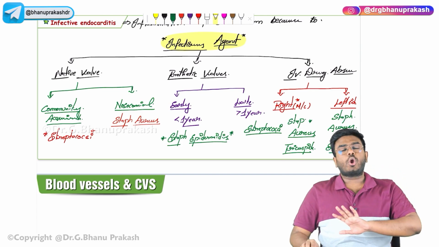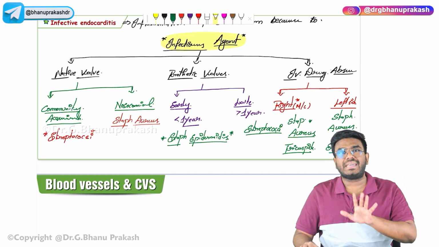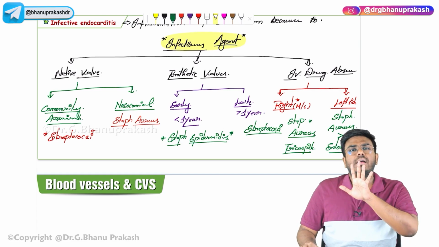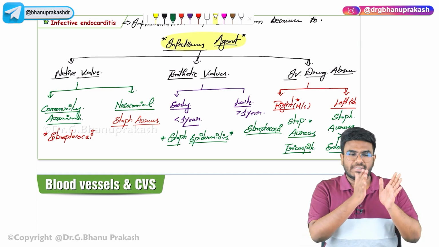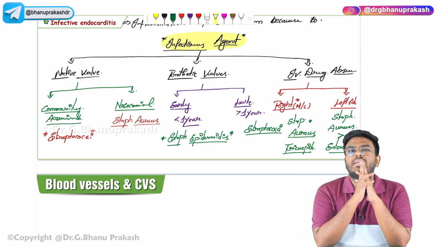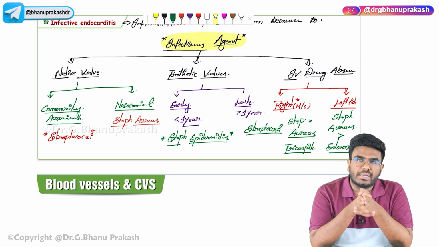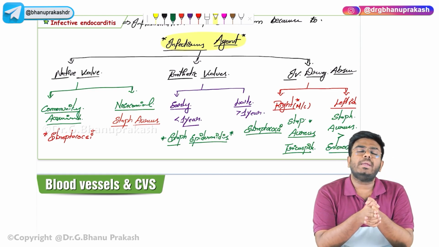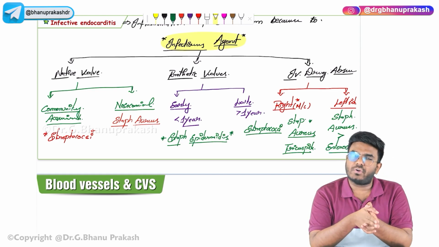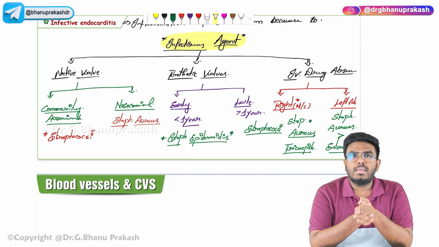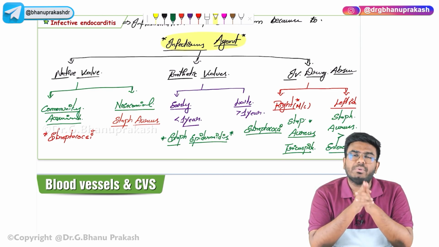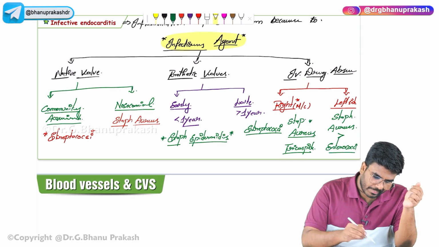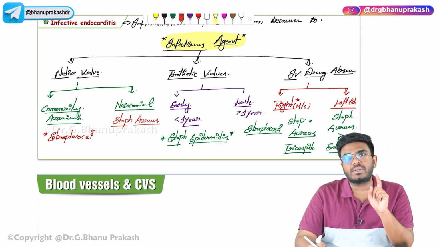So this is a broad classification of infectious agents causing infective endocarditis in different setups. In a native valve endocarditis, if it is community acquired, it is streptococci. If it is hospital acquired, it is Staph aureus. In prosthetic valves, before 1 year, that's the early onset, it is Staph epidermidis. After 1 year, it is going to be streptococci.